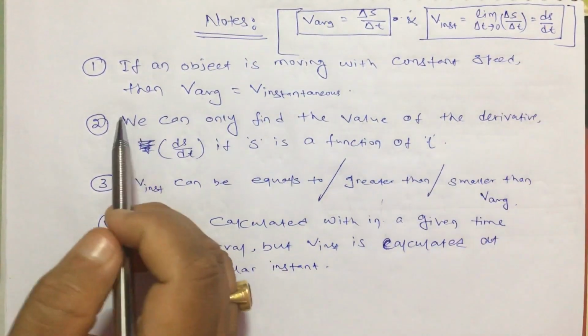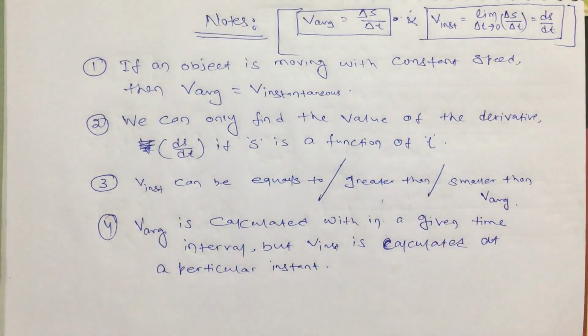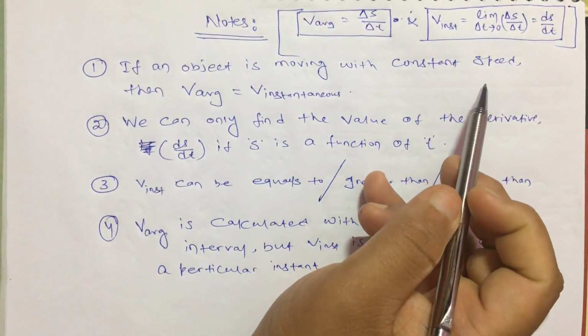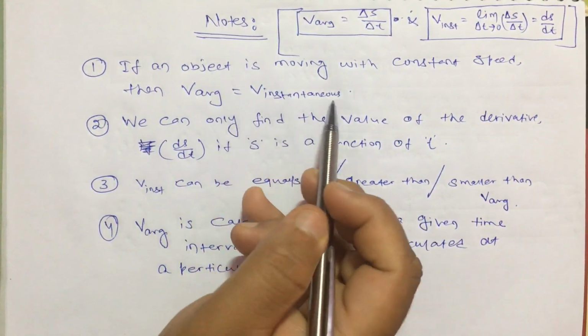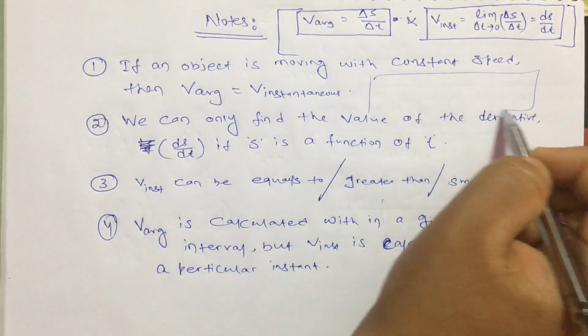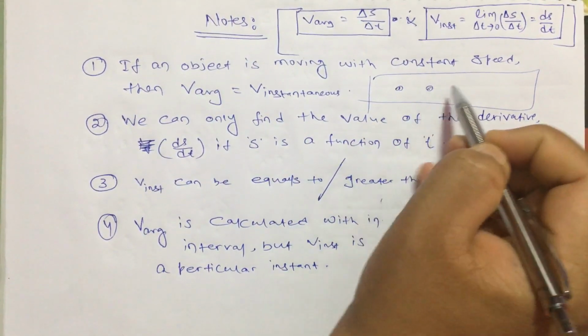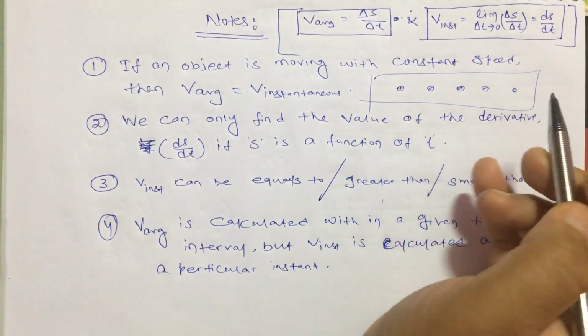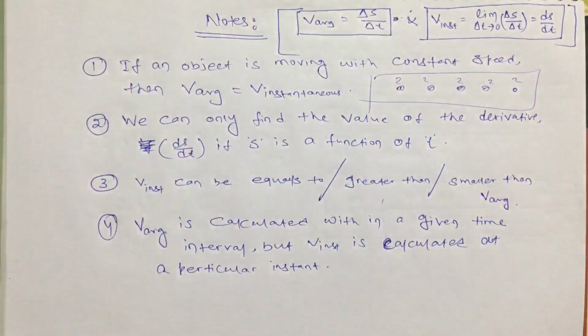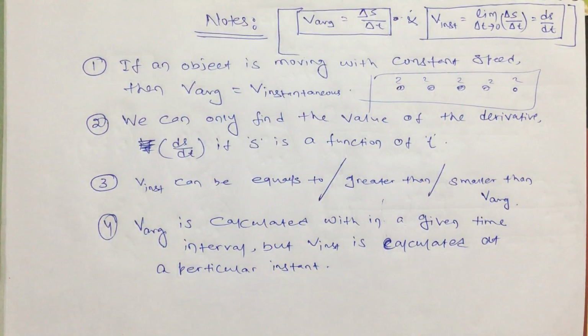Now there are 4 important points written here. What are they? If an object is moving with constant speed, then V average equals V instantaneous. What does that mean and how is it valid? Let there be 5 students, and I have given 2 chocolates to each of them. Now what is the average? Do you have to calculate?